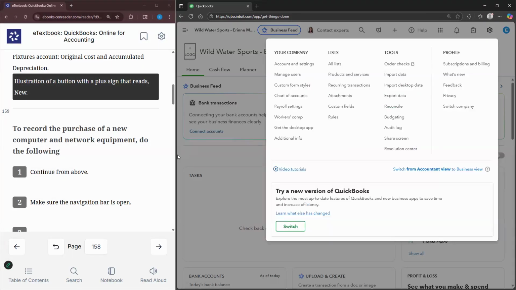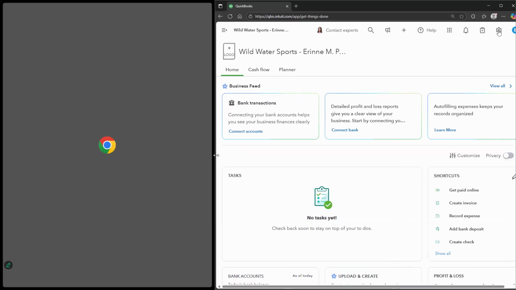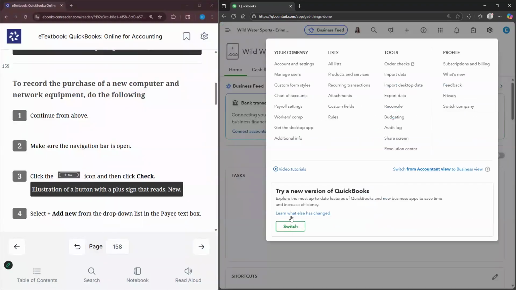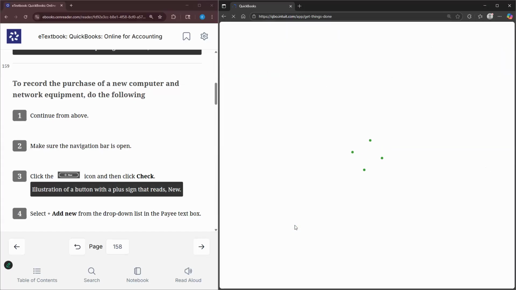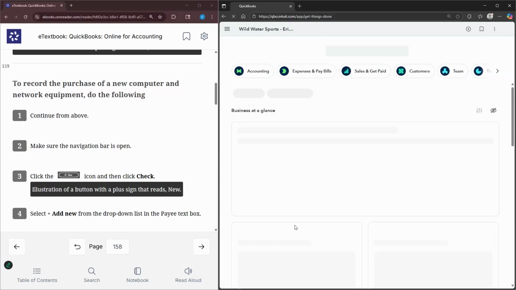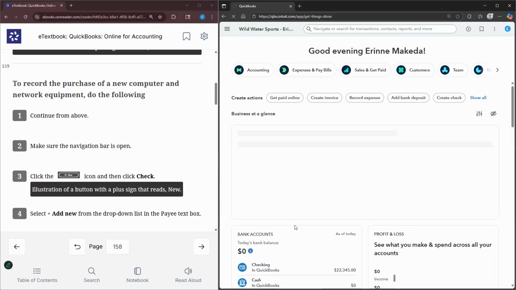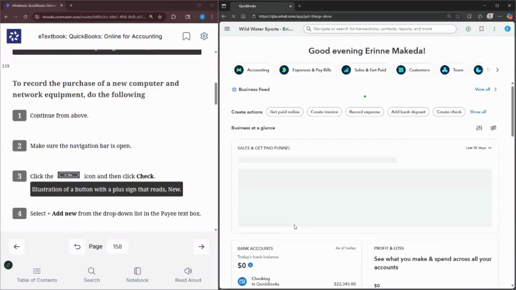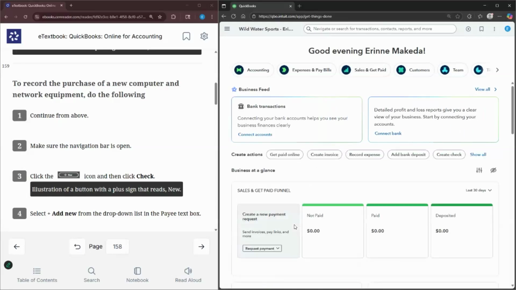But because of the space, that's why we see the 3 dots. All right, so you click on it and then you select switch, try a new version of QuickBooks. So I strongly suggest switching the version of QuickBooks that you are currently using. That way, not just that you can follow along with the video, but also so that you familiarize yourself with the most updated version of QuickBooks Online.